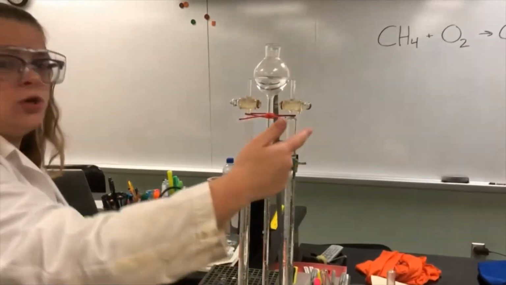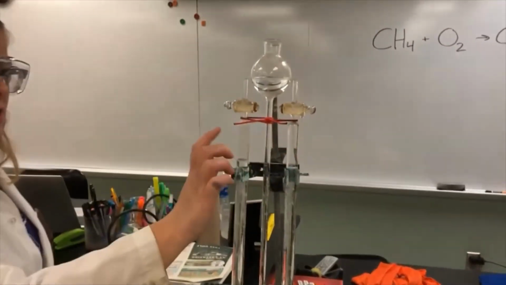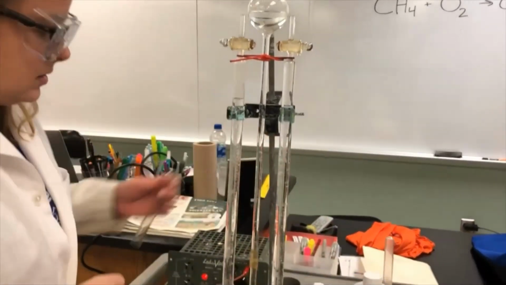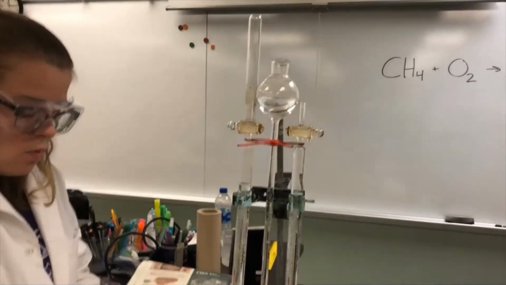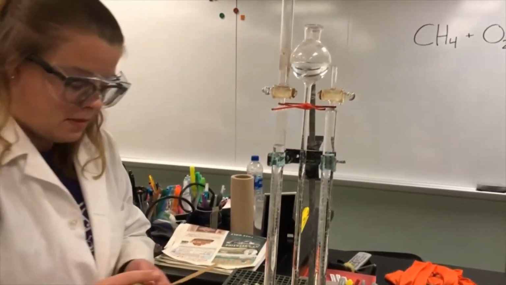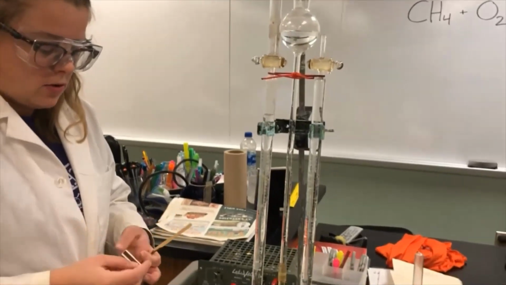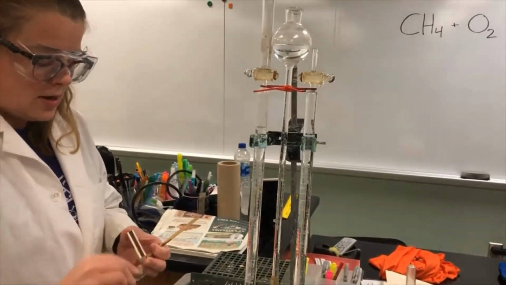Okay. So we just did the H2O reaction, so we have no more H2 gas, but we have oxygen gas. I'm going to put a new dry test tube there, and I have a wood splint here. I'm going to light this splint on fire.